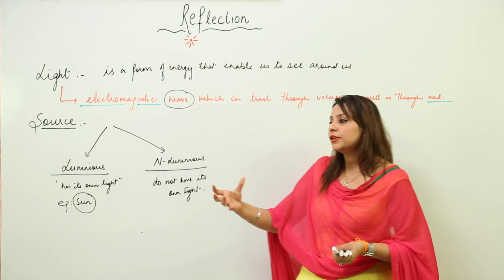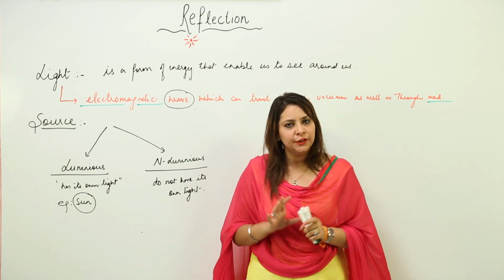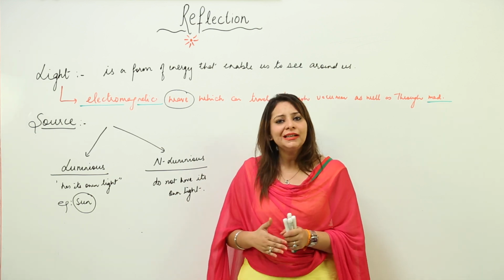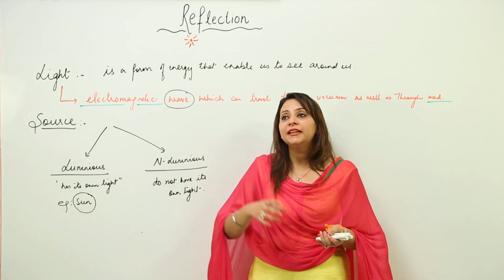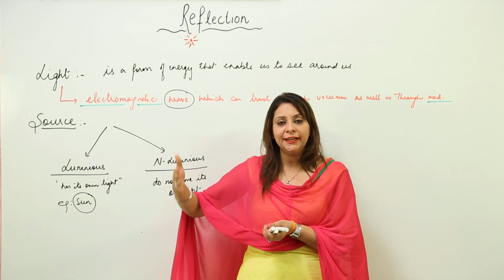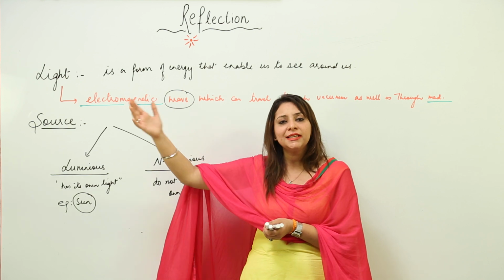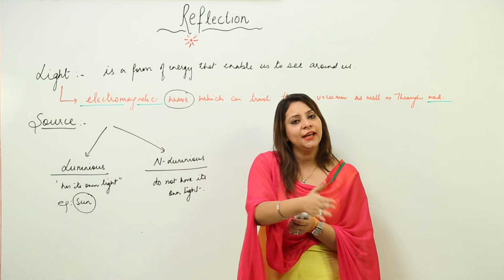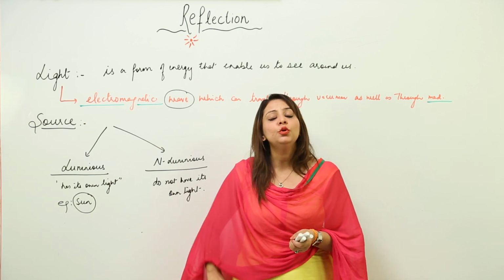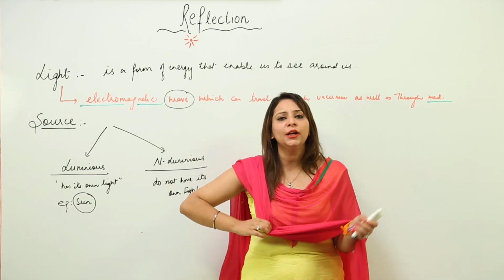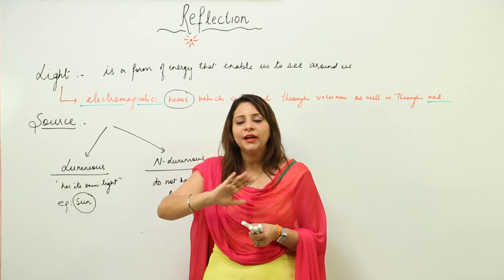But when you enter a room with light, suppose you have tube lights or bulbs on in your room, then you can clearly see that this is a chair, this is a table, this is a bed, because there is a luminous object already present. Your tube lights and bulbs are luminous, they are emitting their own light, and when that light strikes the bed or chair, it gets reflected, and the reflected light you can see. So you can see the chair or table or anything which does not have its own light only when there is a luminous object, otherwise you cannot see it.